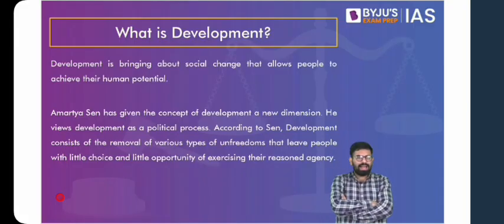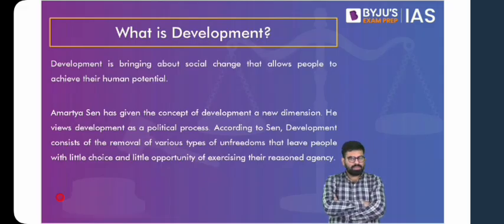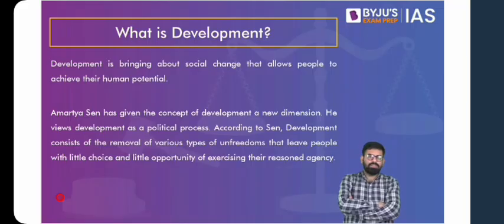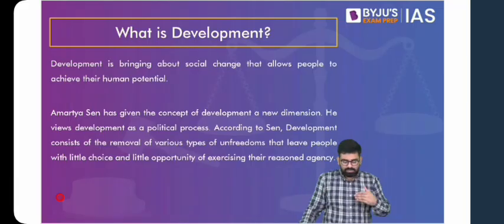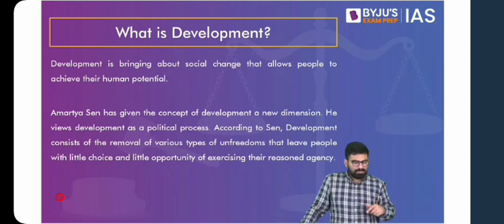And we see that government has limitations. Government has limited reach with respect to development. They cannot reach every remote corner of the country. Then they do not always know what are the local needs and aspirations. So definitely you find that we have a disconnect between the government and the people. We complain that our voice doesn't reach the government, and the government complains that citizens are not participating.